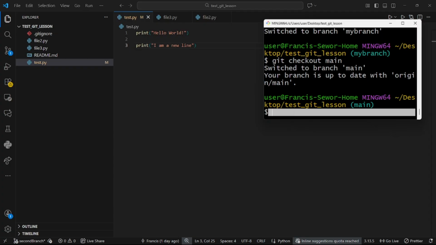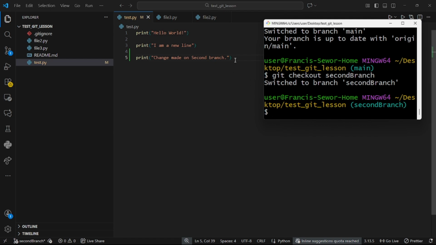But then if you go to git checkout my second branch, so this is the second branch. So these are various branches that you have with many changes. You see the main branch was not touched, but we were able to create a new branch, work on it, make the flow from the working directory to the staging area, and then to the commit. You should commit before you move to a new branch. If you don't commit, you stash it, but we'll talk about stashing later.